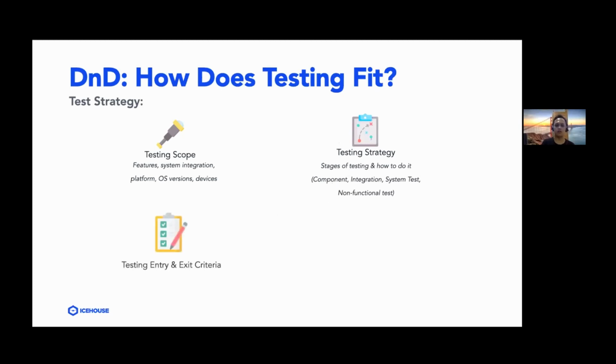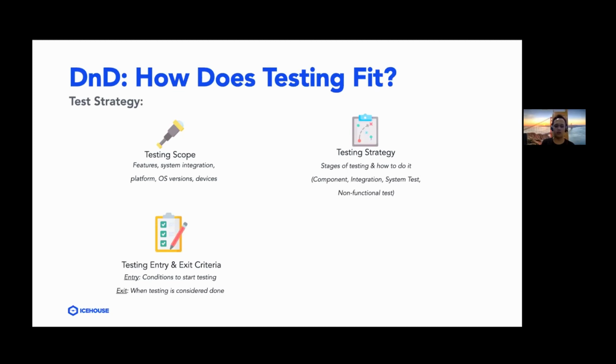And there's also a section called testing entry and exit criteria. So this basically describes the conditions which I need to fulfill in order to begin testing or consider testing done. Entry criteria is the set of conditions that need to be fulfilled in order to begin testing. Some examples might include, when testing the software, if I require some credentials to log in to some type of client website, then the conditions might state that the credentials which are required should be provided already by the client, for example.